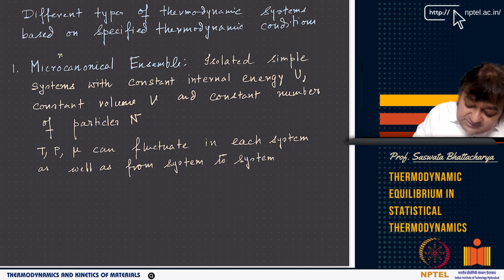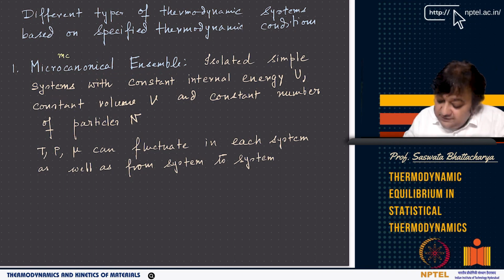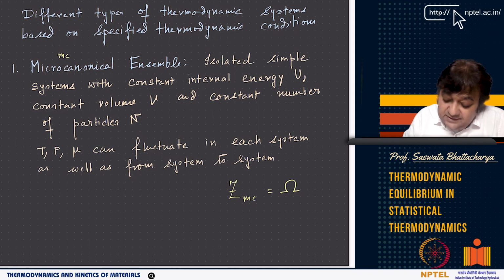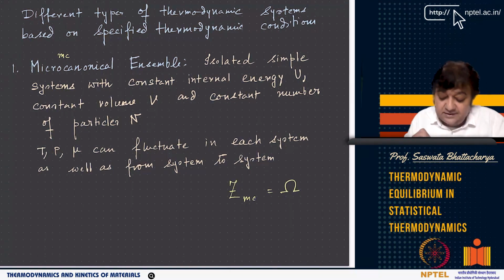This is the MC that we talked about. So we define something called Z_MC. This microcanonical ensemble tells you what? It is basically an isolated simple system with constant internal energy U, constant volume V, and constant number of particles n.